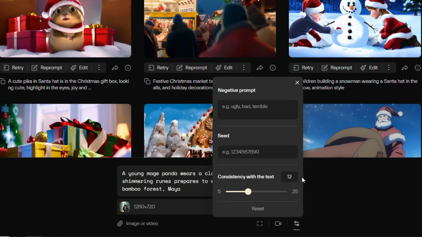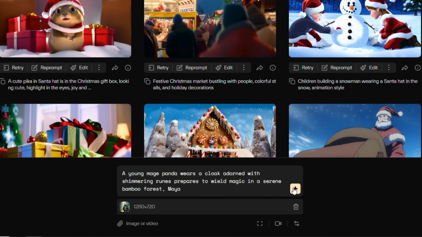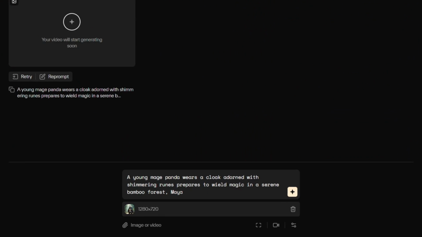The last one is Parameters. You have 3 options here. The first one is Negative Prompt. Again, it's the same as the one I showed you earlier in Leonardo.ai. You can specify what you don't want to see in your animation. I'll just put Morph in here. Next is the Seed Value. This parameter affects the randomness of video generation. With the same prompt, different seed values can generate different outcomes. However, you can ignore it for now. And lastly, you can adjust the animation variations by adjusting the consistency with the text. Alright, when you finish adjusting, hit Generate. Give it a couple of seconds.